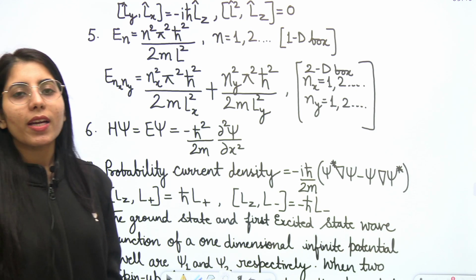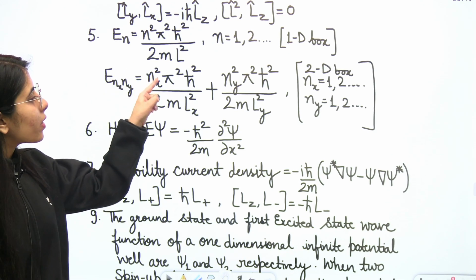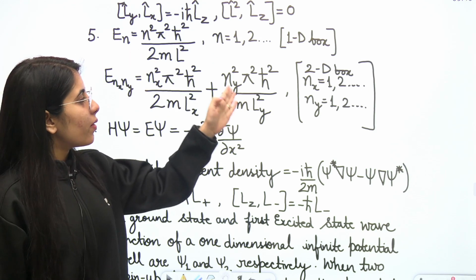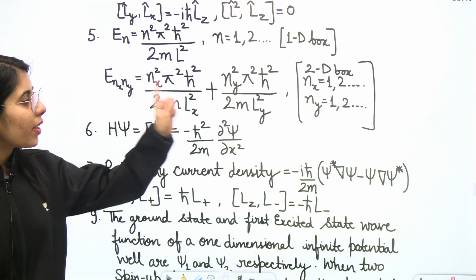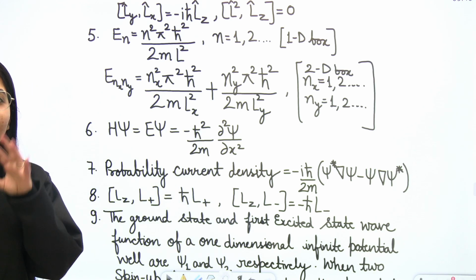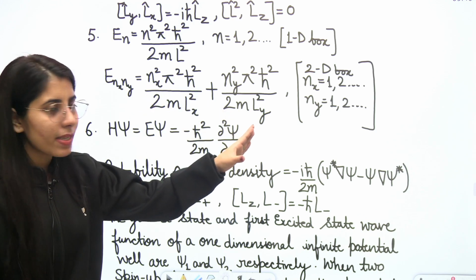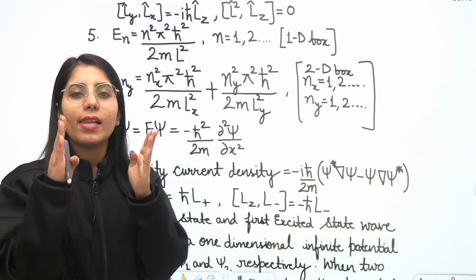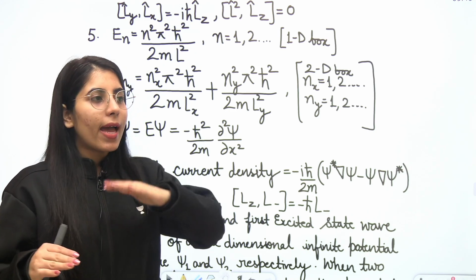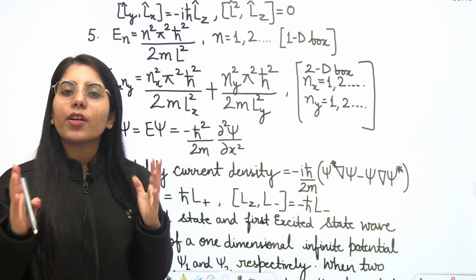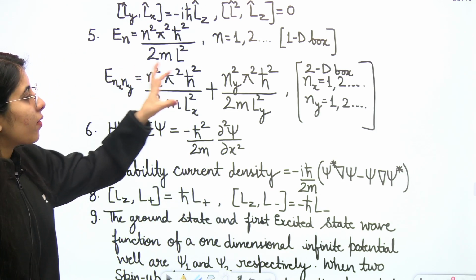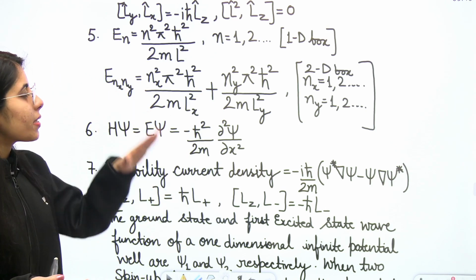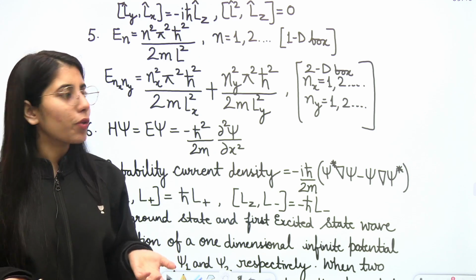and you are going to write the energy expression here, it will be what? nx square pi square h cut square upon 2m lx square plus ny square pi square h cut square upon 2m ly square. Why have I mentioned lx square and ly square separately? Because if in any question you have lx and ly, the length along the x-axis and along the y-axis of the box, and they are different, then also you will get the right answer if you write this general formula. If they are the same, you can take them common and simplify. So it will be quite easy for you in that case too.